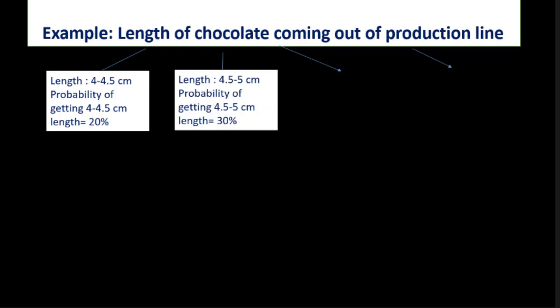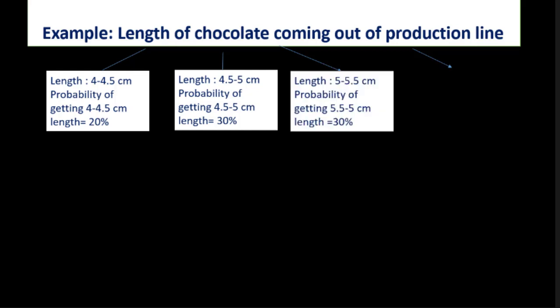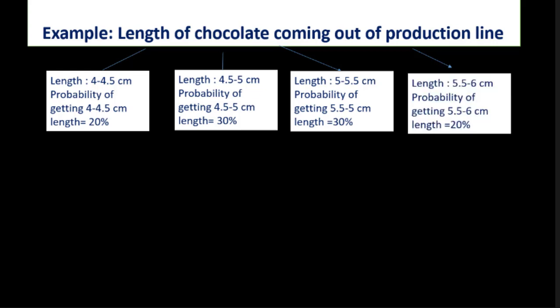If the length is 4.5 to 5 centimeter, the probability is 30%. If the length is 5 to 5.5 centimeter, the probability is 30%. And if the length is 5.5 to 6 centimeter, the probability is 20%.